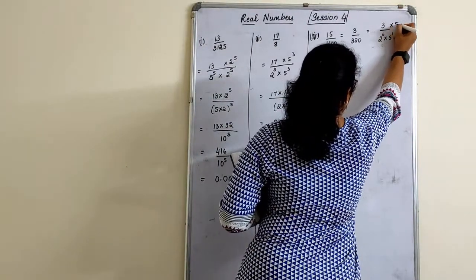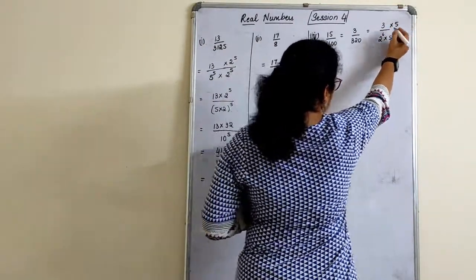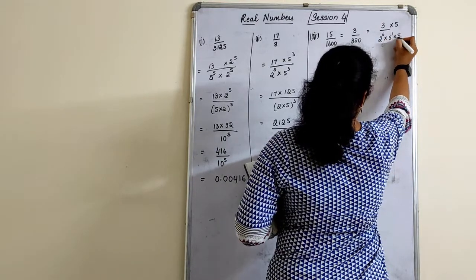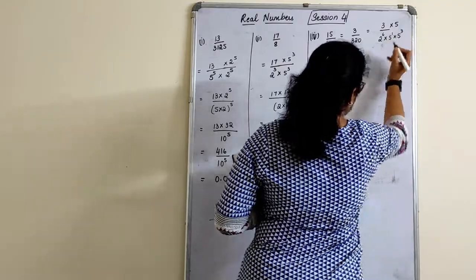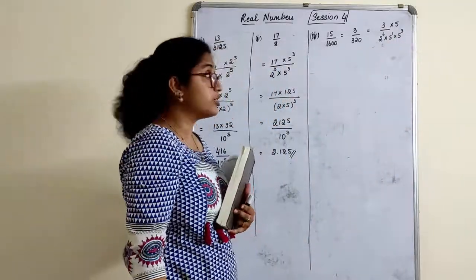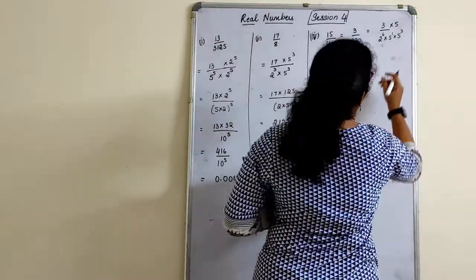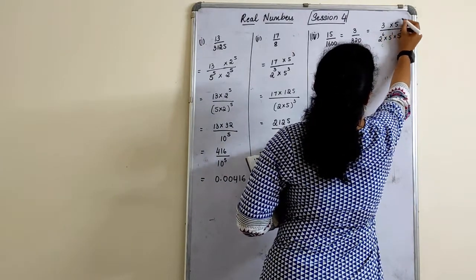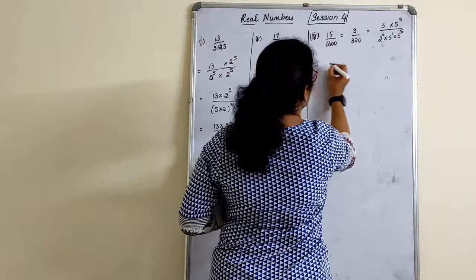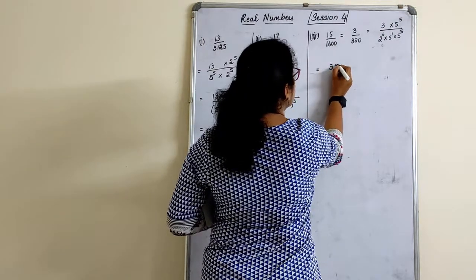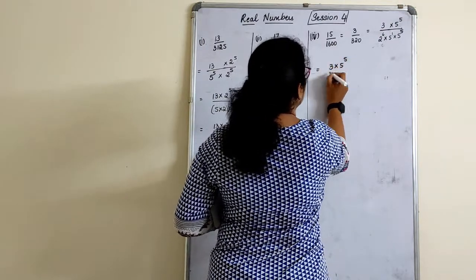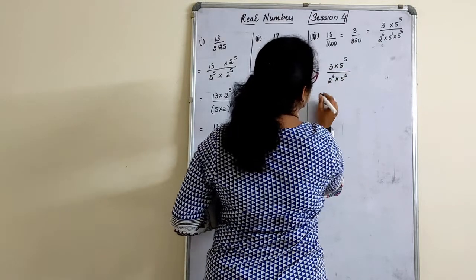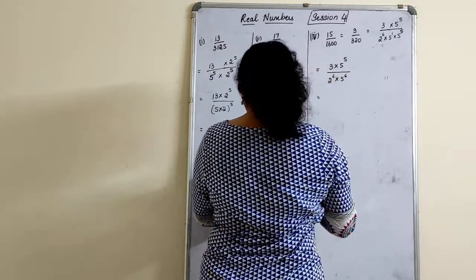Can I multiply 5 raised to... I have 6, that means 4 more I want here, that is 5 raised to 3. 5 raised to 3, 5 raised to 1 is 5 raised to 4. Oh, I'm so sorry, 6 I wanted. I'm sorry. 5 raised to 5 divided by 5 raised to 5. Why? Because this is written as 3 into 5 raised to 5 divided by 2 raised to 6 into 5 raised to 6. So what is 5 raised to 5 actually?